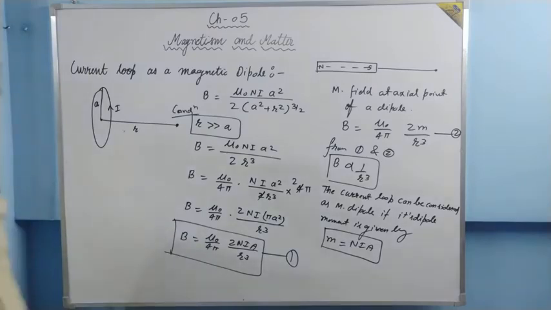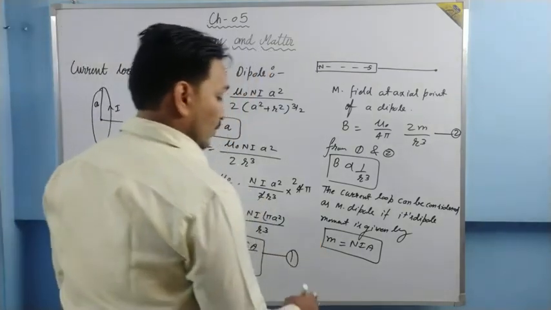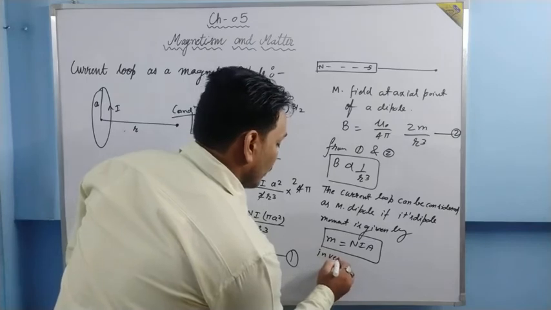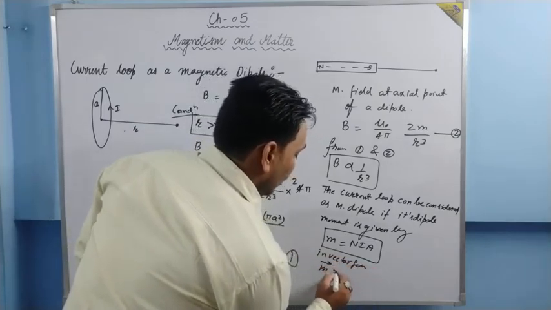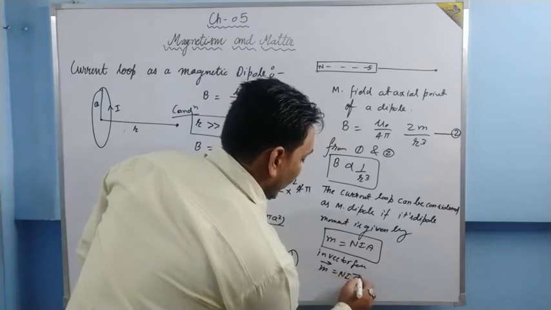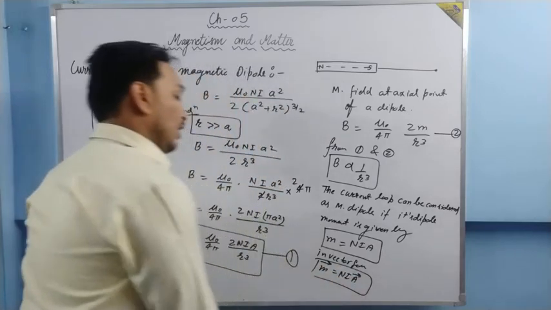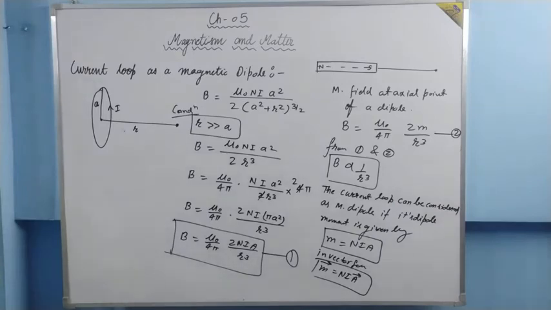Is it clear? Now this M is a vector quantity. So in vector form, M vector is equal to NI A vector. Basically the direction of the dipole moment will be in the direction of the area vector.